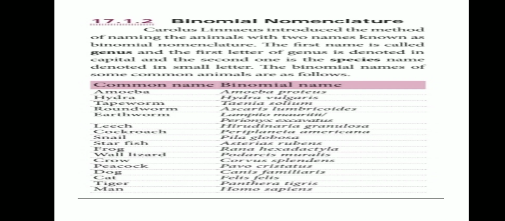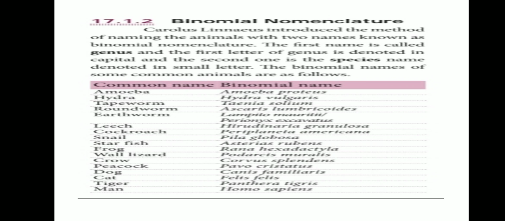So two names. The first name is called genus. Okay, and then second one is called species. So two names are there. First name is genus, second name is species. Okay, always the first name should be written with the caps. First letter of the genus should be written in capital letter, and the second one, species, should be denoted in small letter.